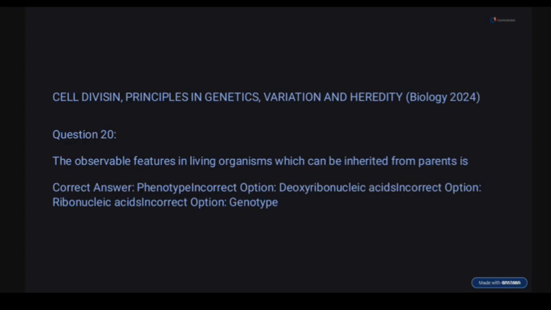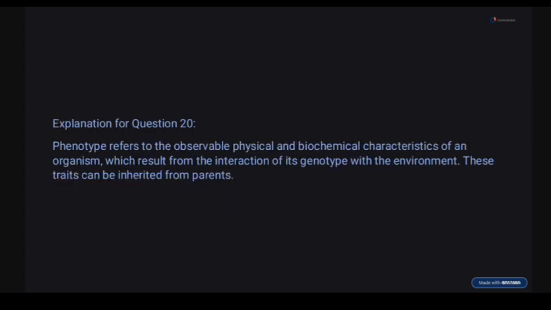Question 20. Observable inherited traits are called: options phenotype, DNA, deoxyribonucleic acid, genotype. So observable inherited traits is under genetics. So this is called phenotype. Phenotype is the physical expression of your genes. Phenotype refers to observable physical and biochemical characteristics, such as your eye color, skin color. DNA or genotype, this is just genetic material, okay? They are not observable traits. RNA is incorrect. It just helps in protein synthesis.